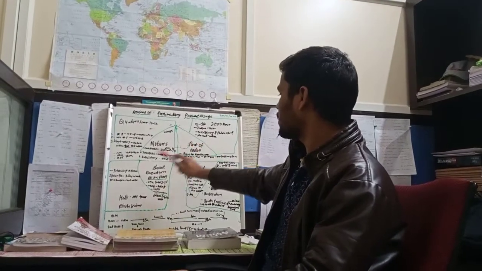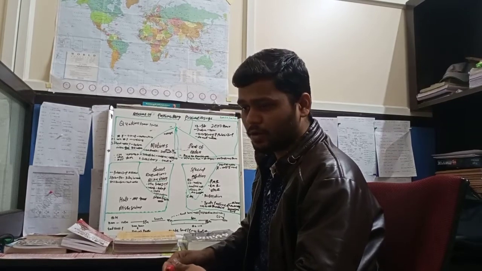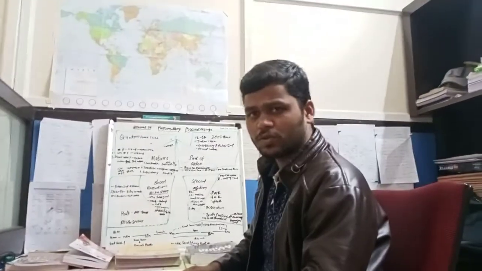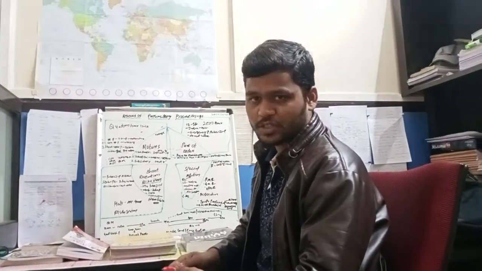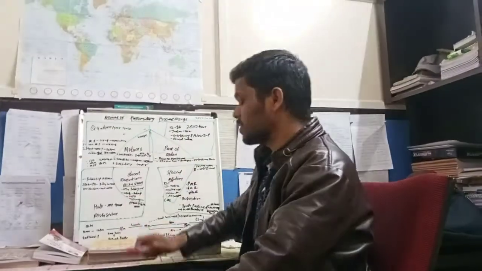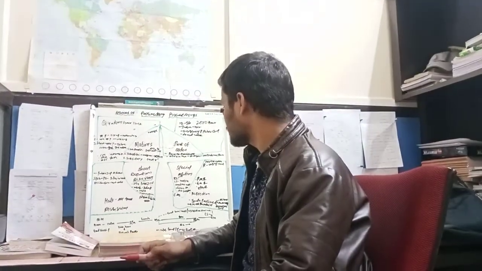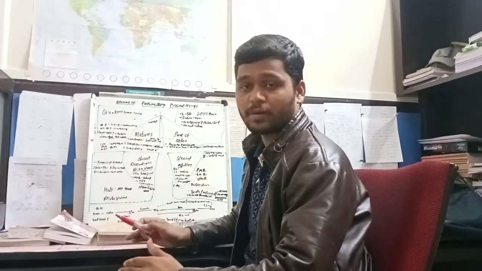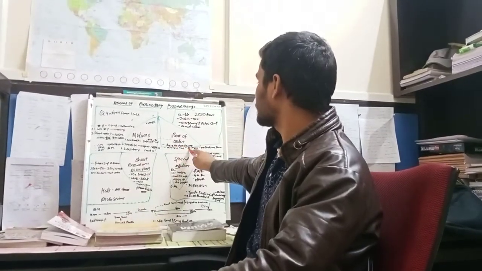We'll discuss the point of order. Point of order means the parliament has recognized the rules of procedure. If we want to follow the rules and regulations, then the Constitution of India recognizes the rules of procedure. Sometimes the opposition disrupts and diverts the sessions, and this type of situation goes on. That's why we have rules of procedure.